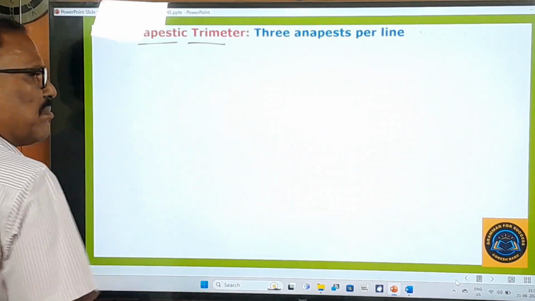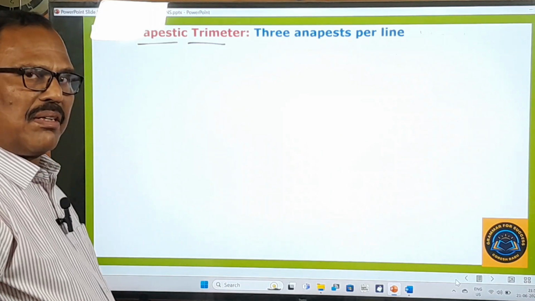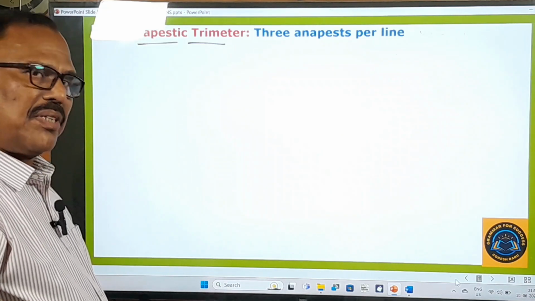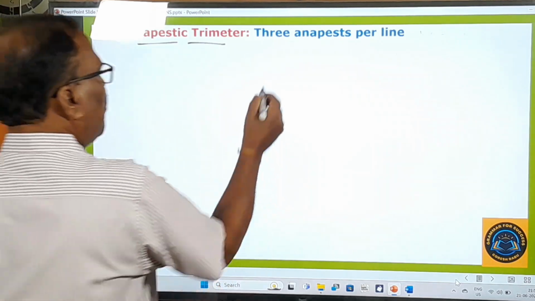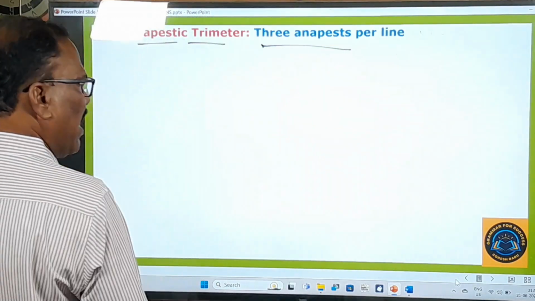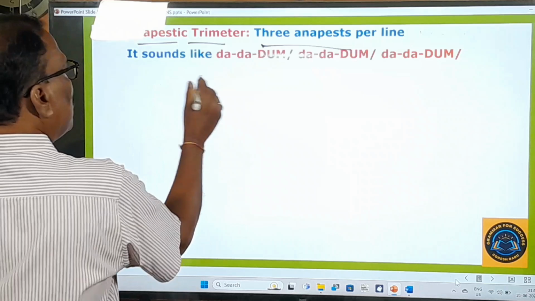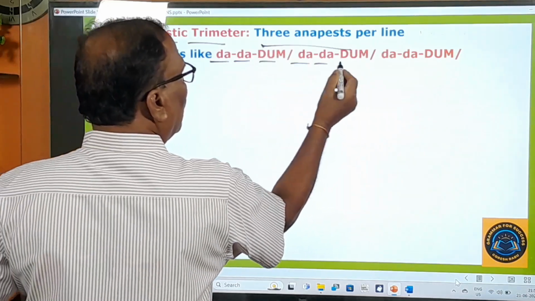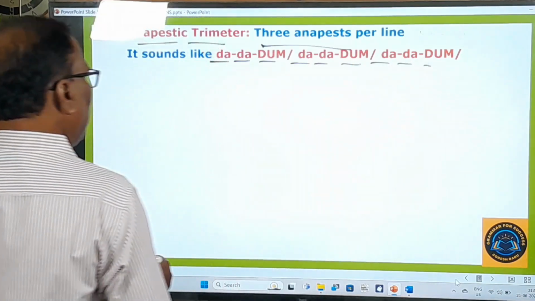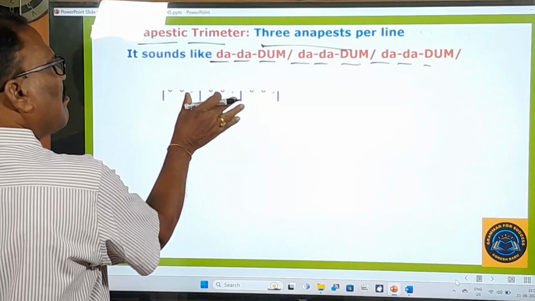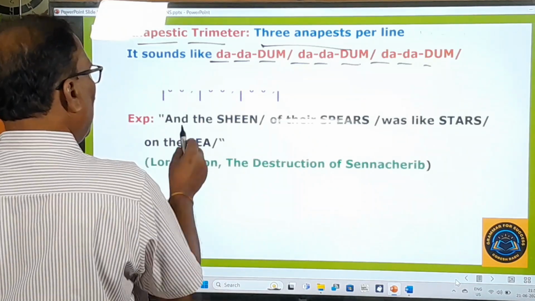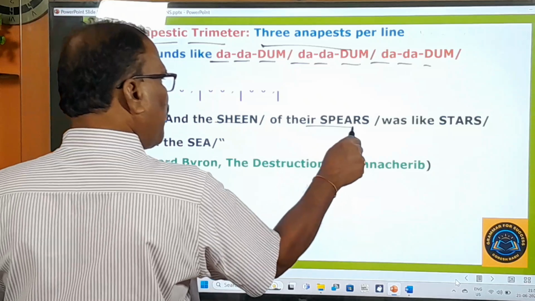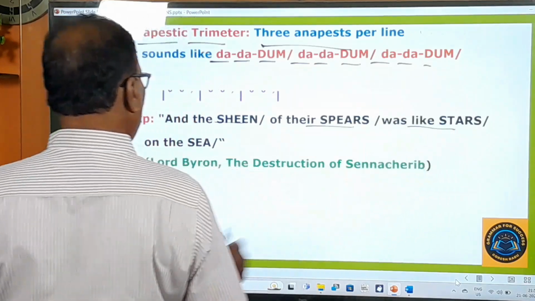Anapestic trimeter. With anapestic tetrameter there, anapestic trimeter is also there. Trimeter means 3 anapests per line will be there. So here it sounds like da da dhum, da da dhum, da da dhum. And here you pay attention, and the sheen of their spears was like stars on the sea.